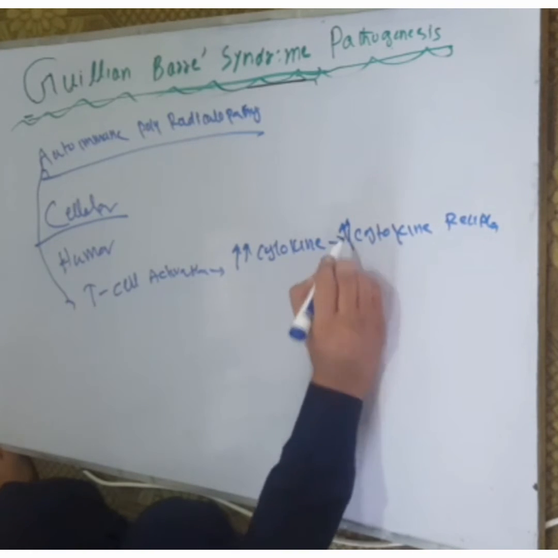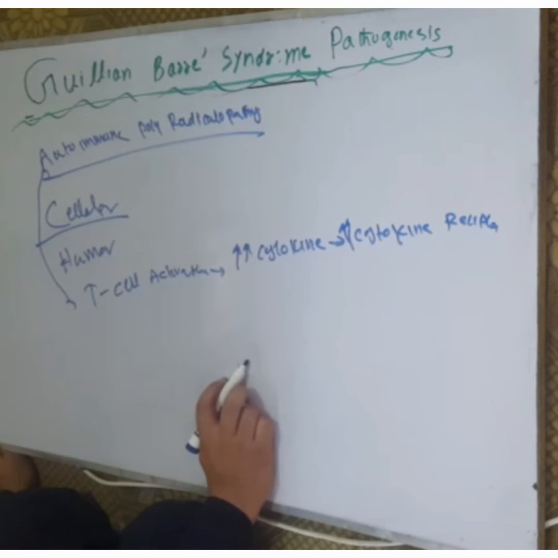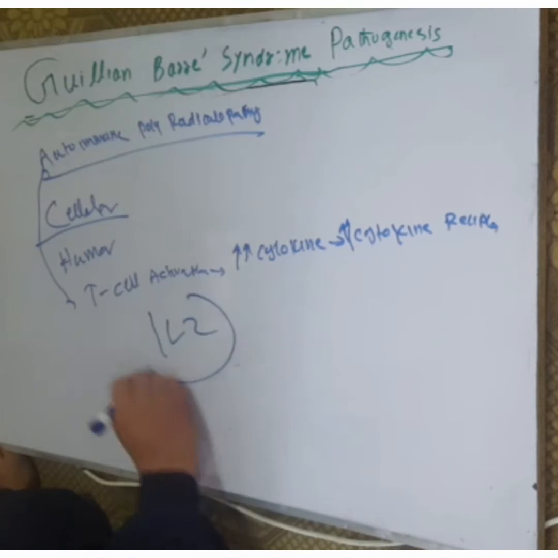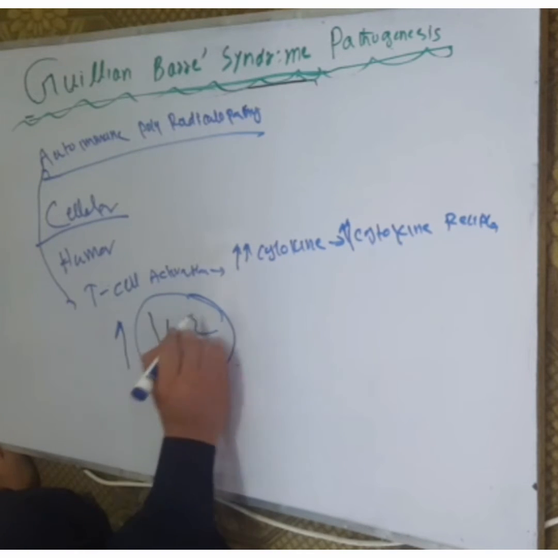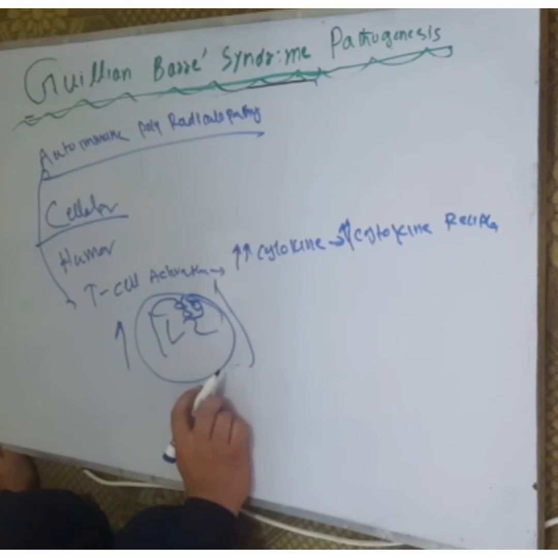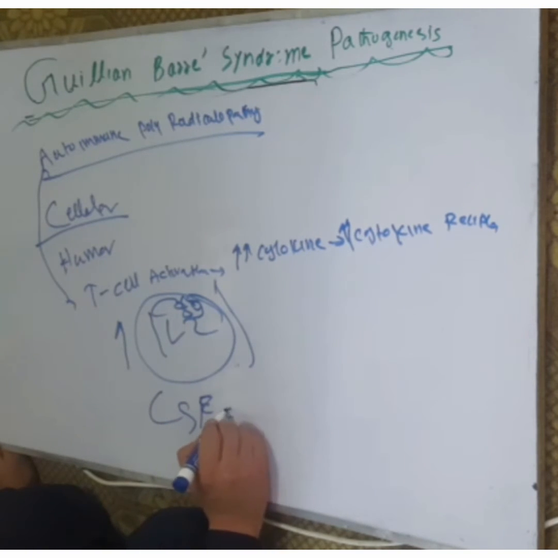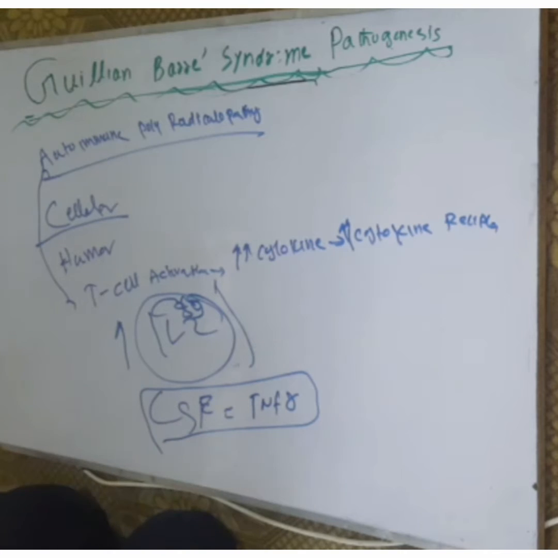Interleukin 2 is increasing, and in the CSF analysis of the GBS patient, tumor necrosis factor gamma is detected.